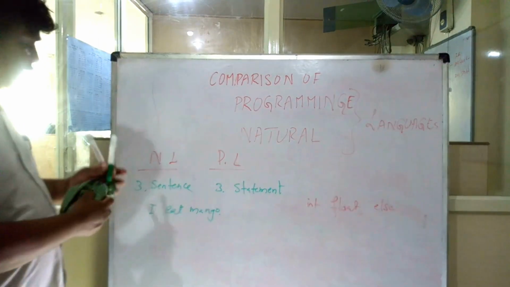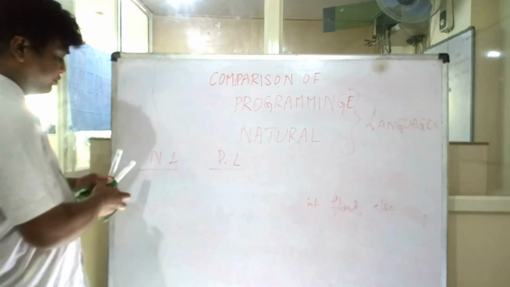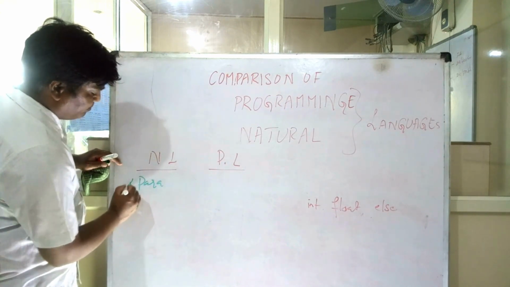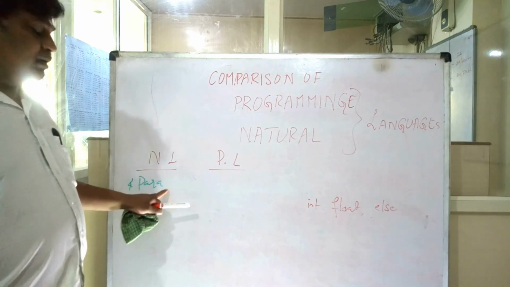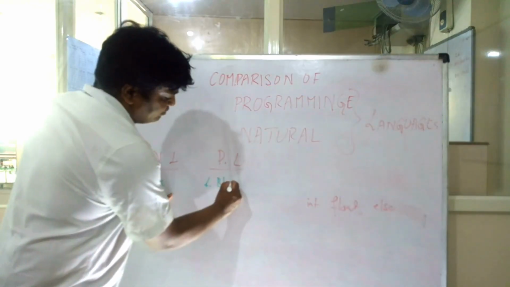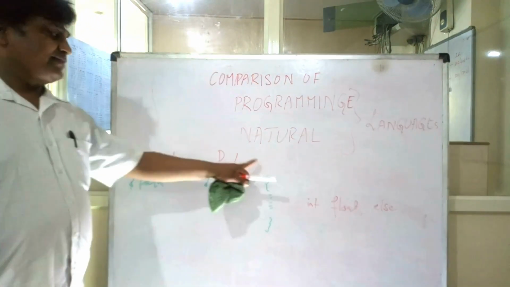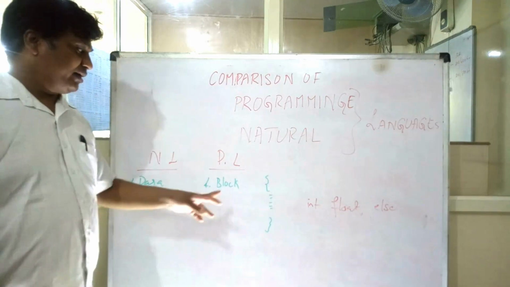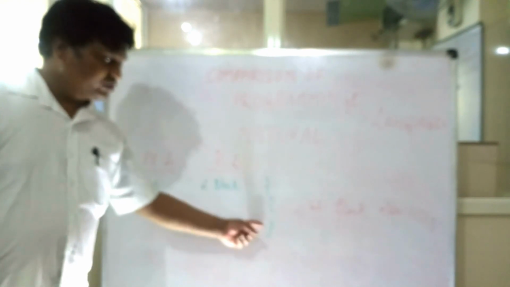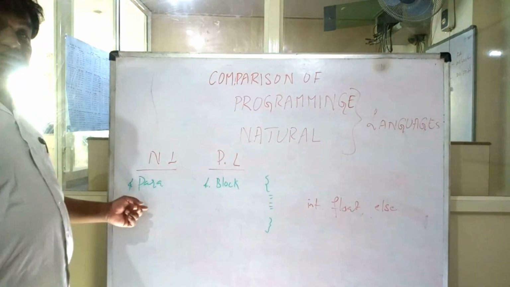Then coming to the next point, the fourth one. By combining these sentences, what will you do? You will have a paragraph, in short we say para. A paragraph is formed by using a set of sentences. Here it is called a block of statements. Generally in C language we represent it using a set of flower brackets, and it is called a block. A set of statements are written and enclosed within flower brackets, which is called a block of statements. Here it is called paragraph.